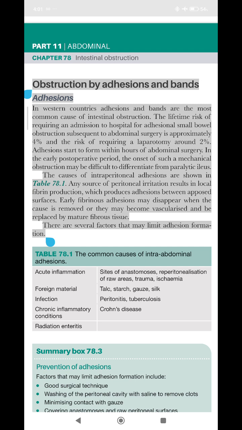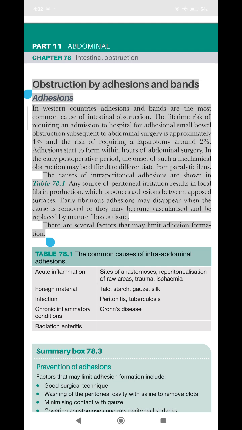Obstruction by adhesions and bands. Adhesions. In Western countries, adhesions and bands are the most common cause of intestinal obstruction. The lifetime risk of requiring an admission to hospital for adhesional small bowel obstruction subsequent to abdominal surgery is approximately 4% and the risk of requiring a laparotomy around 2%. Adhesions start to form within hours of abdominal surgery. In the early postoperative period, the onset of such a mechanical obstruction may be difficult to differentiate from paralytic ileus.